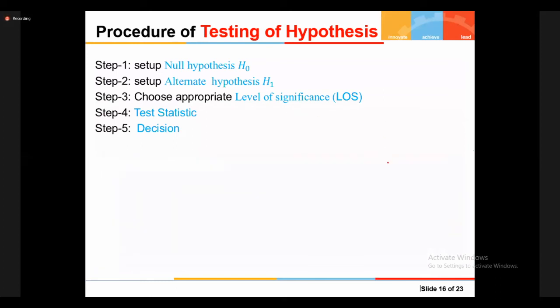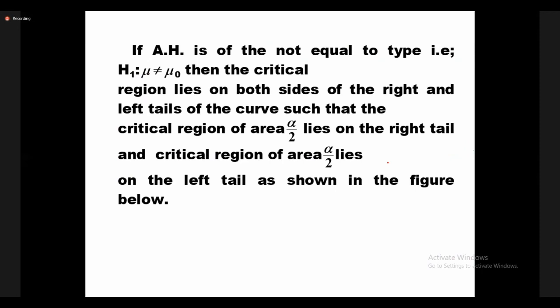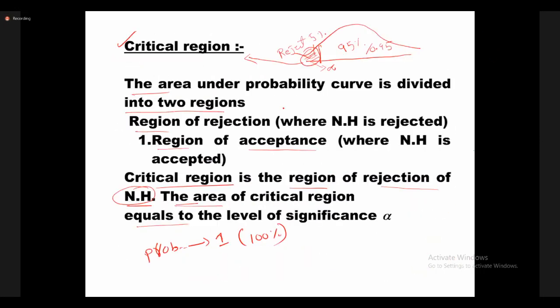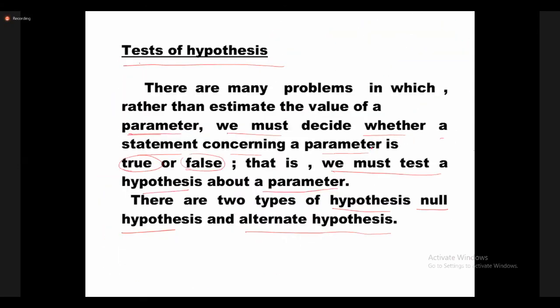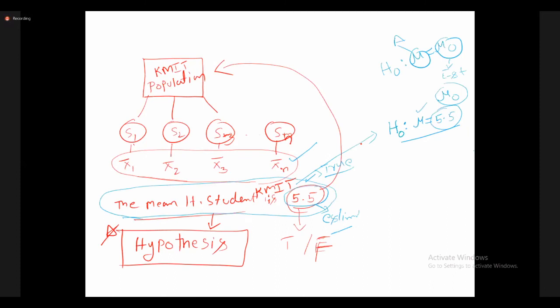Till now we discussed the basic definitions we required for testing of hypothesis. First we discussed what a hypothesis is and the types of hypothesis. There are two types: null hypothesis and alternative hypothesis.